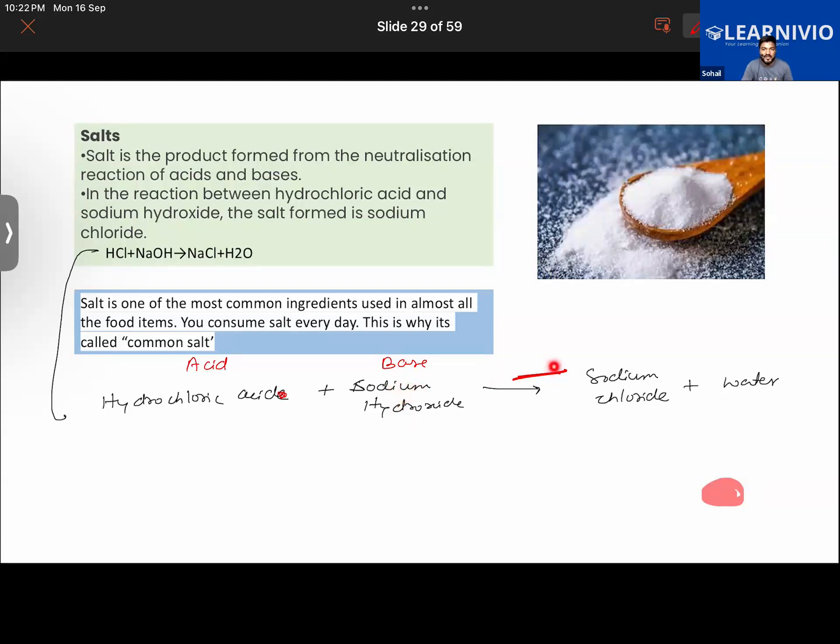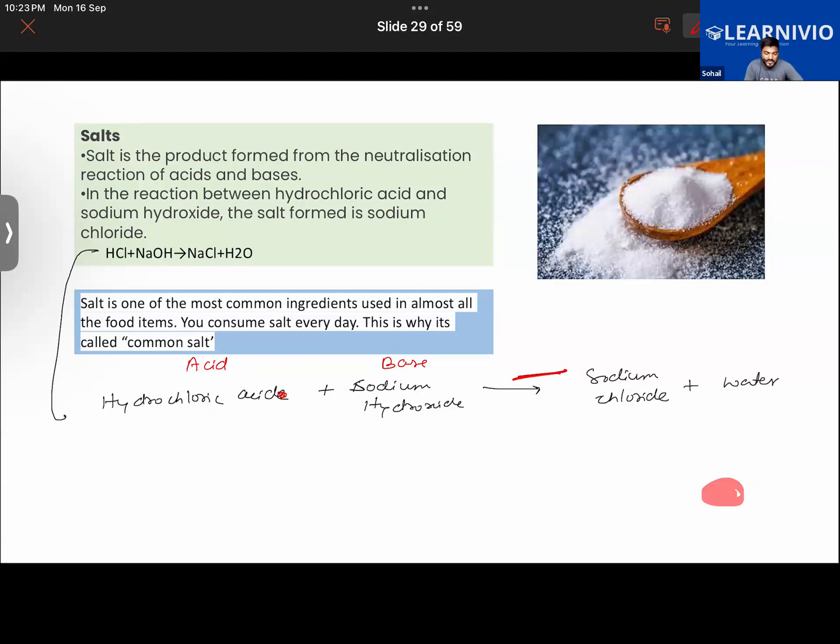So the first part of the name of the salt comes from the base, and the second part, chloride, comes from the acid here, hydrochloric acid. It has chloric in it, so from there, chloride is derived. So the first part of the salt, sodium chloride, comes from the sodium hydroxide, that is the base, and the next part comes from the hydrochloric acid, that is the acid here.